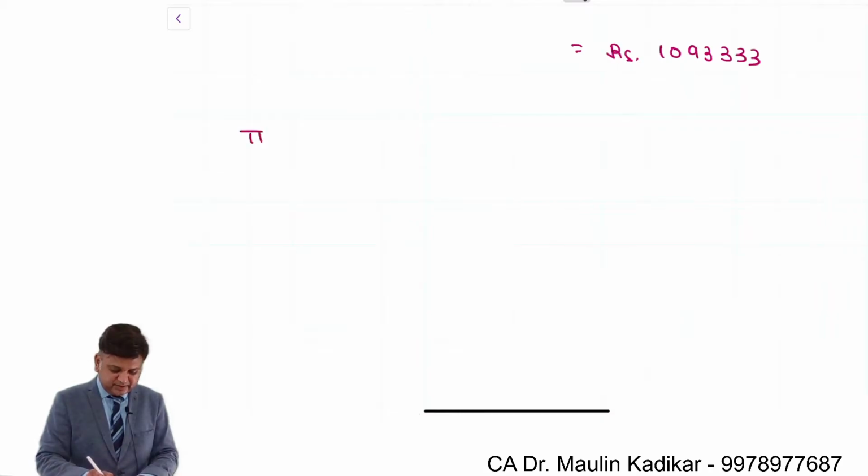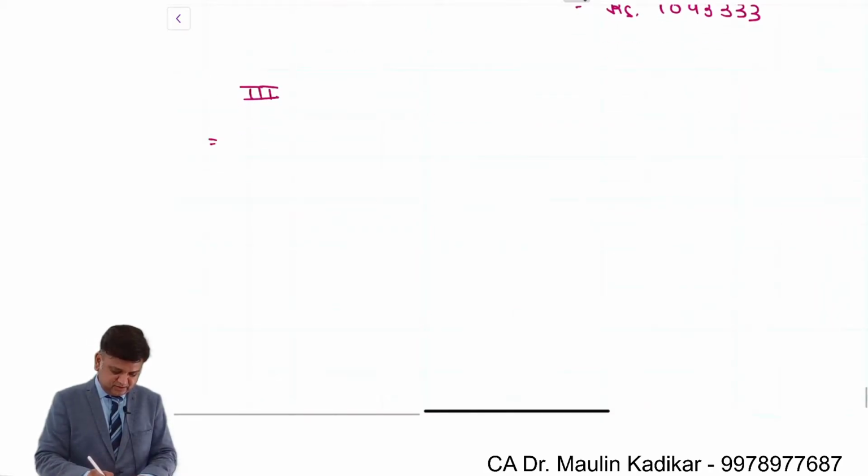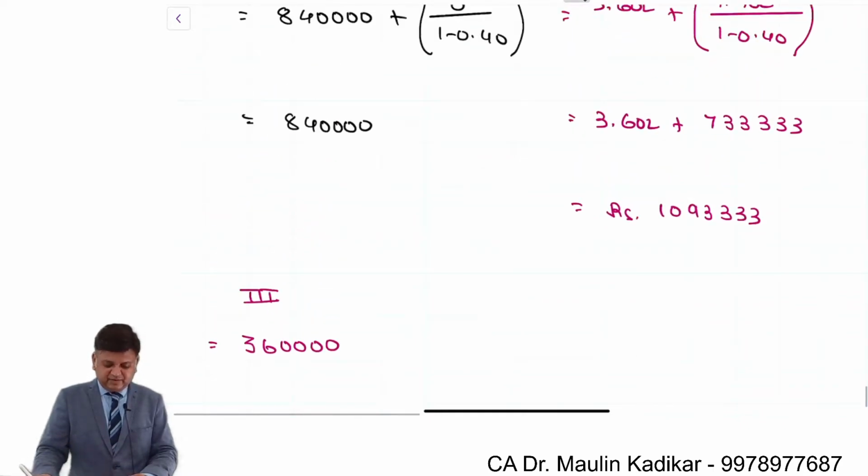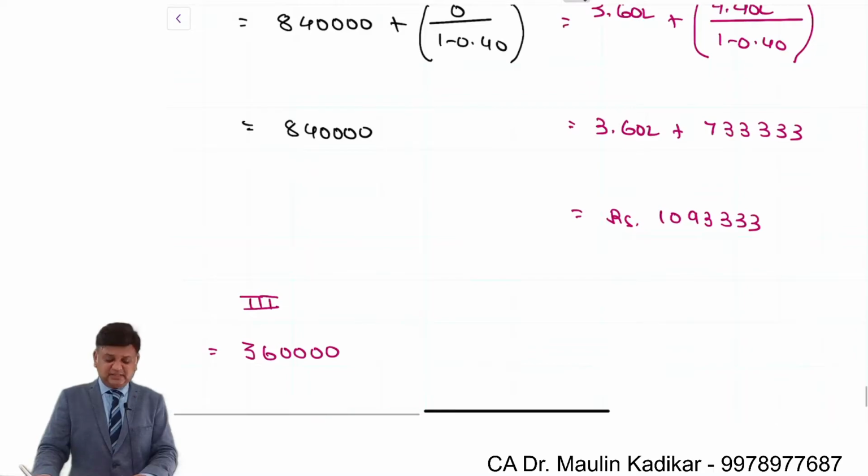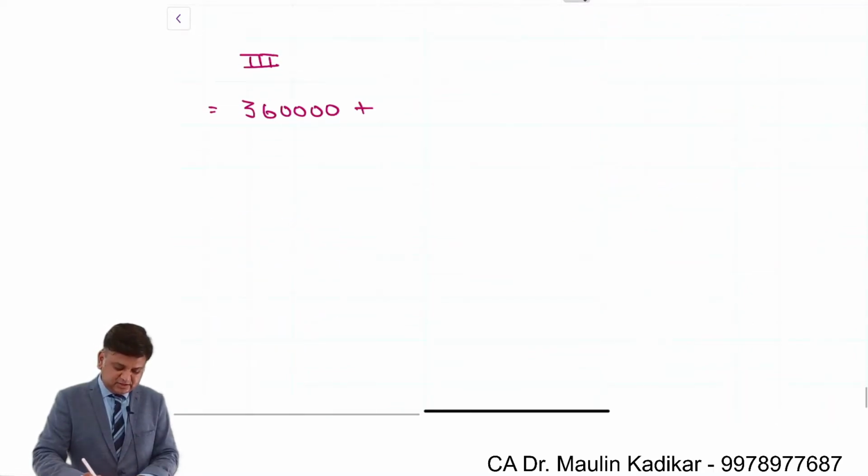In the third, it is very simple, only the existing interest. It will be 3,60,000. Why? Because in that case there is no additional interest, plus 0, divided by 1 minus 0.4.